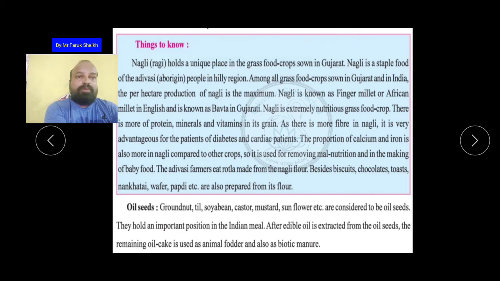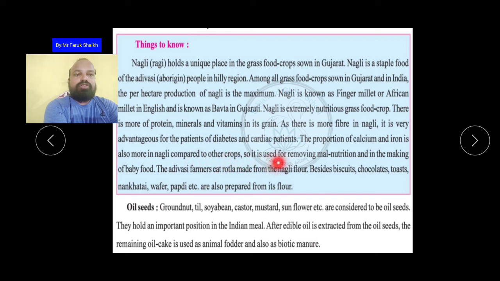Ragi has a lot of protein, minerals, and vitamins. As there is more fiber in nagli, it is very advantageous for patients of diabetes and cardiac patients, meaning patients of the heart. For them ragi is most important because so many proteins, minerals, and vitamins are present in it. The proportion of calcium and iron is also more in nagli compared to other crops.